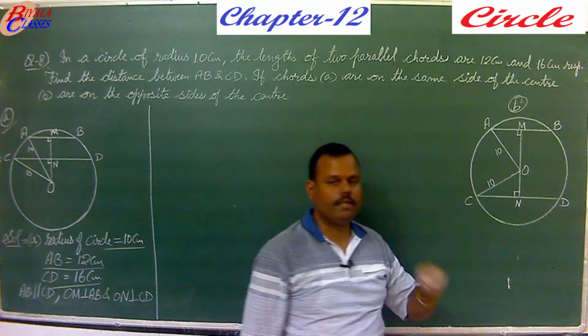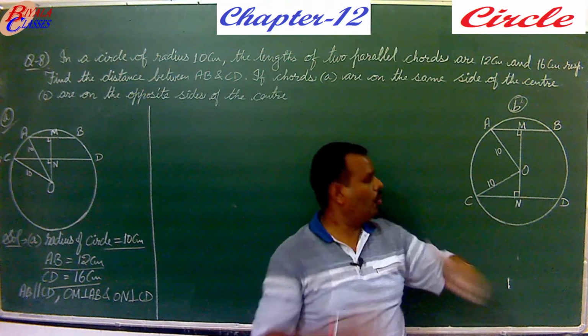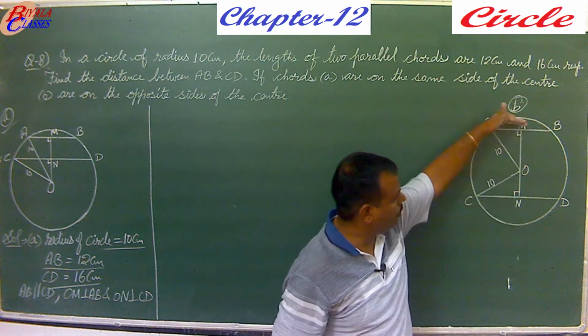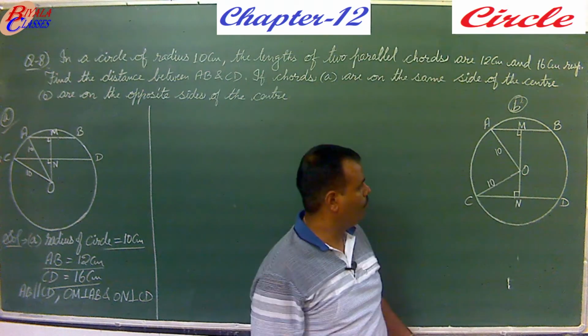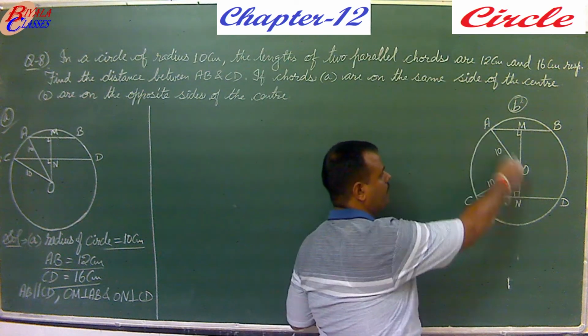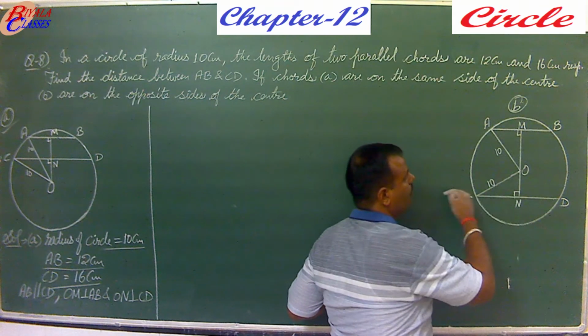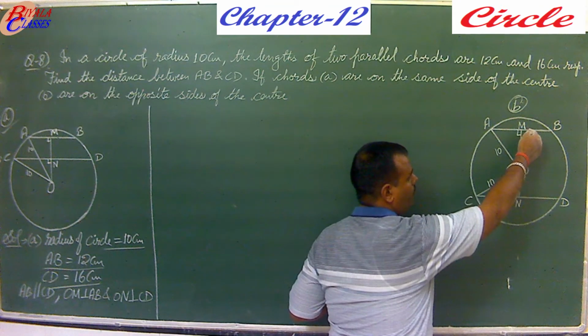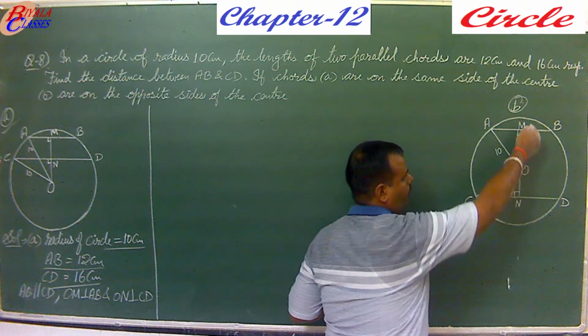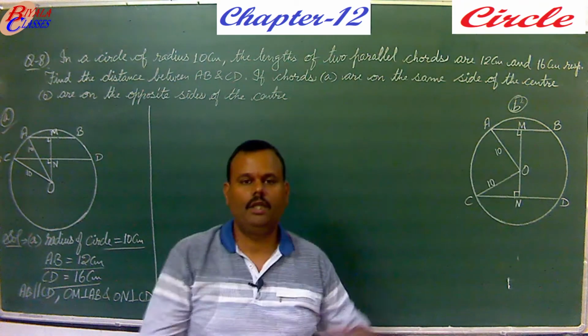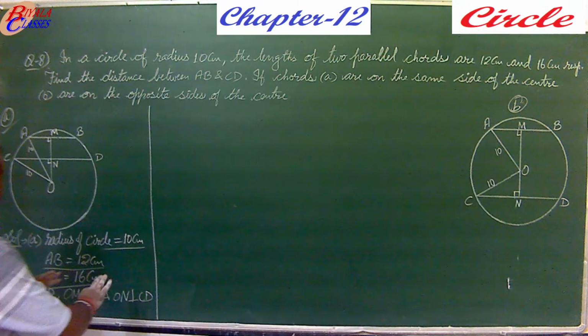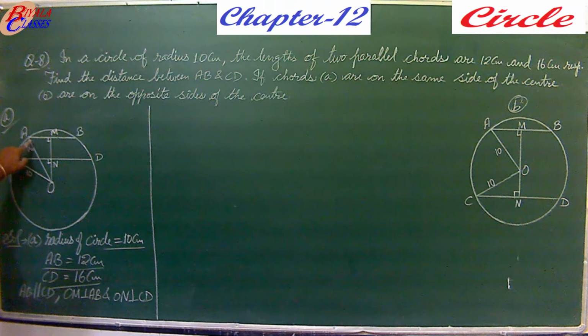The only difference is the chords are not on the same side but they are on the opposite sides. So again the radius is 10, AB is 12, CD is 16, you need to calculate this distance MN, right? So let us just do it. As you can see in this figure, there are two right triangles.